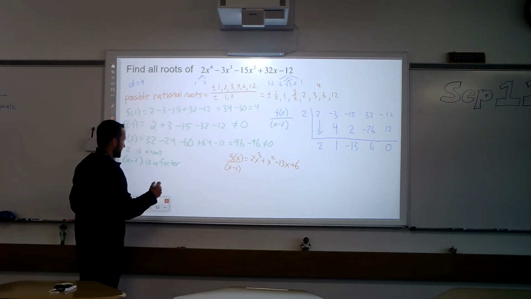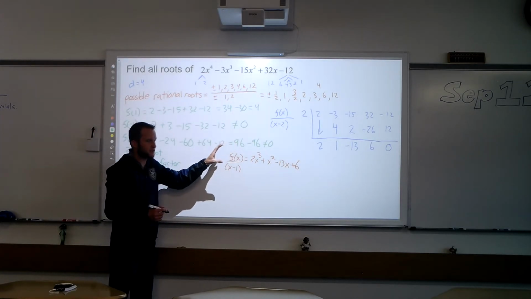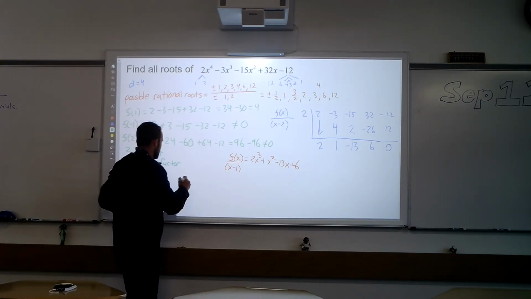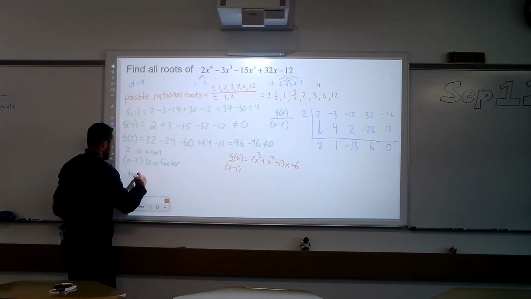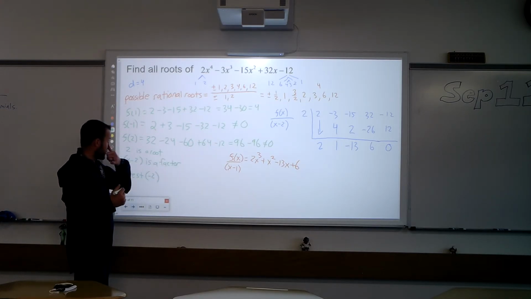Let's plug in negative 2. Now, it's not f of negative 2, because that's f of x. It's actually f of x divided by x minus 2. But I'm going to put a little note here. We're going to test negative 2. Now I've got to be careful with the negatives again, but we got this.